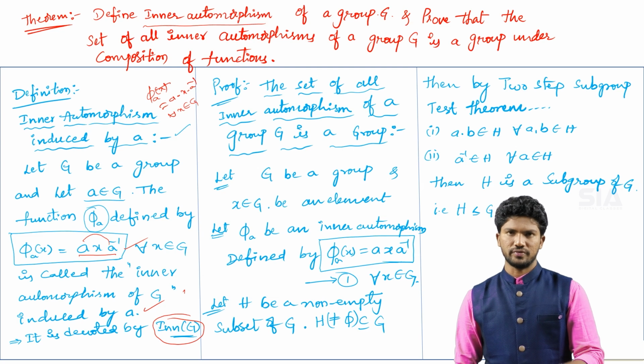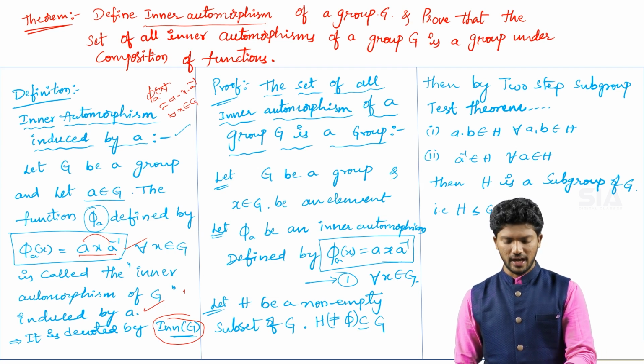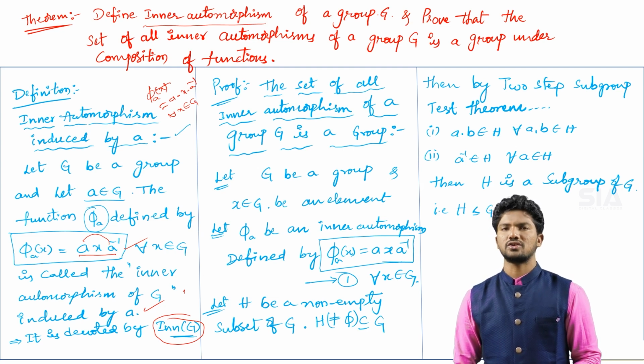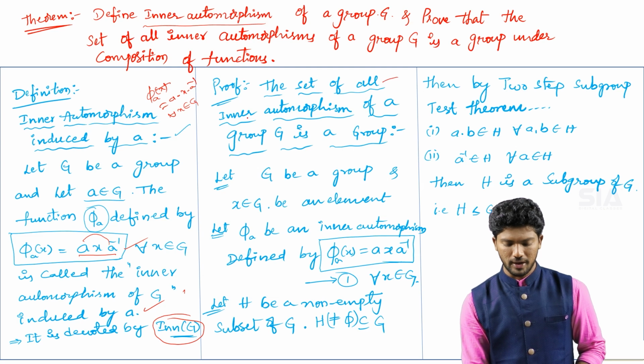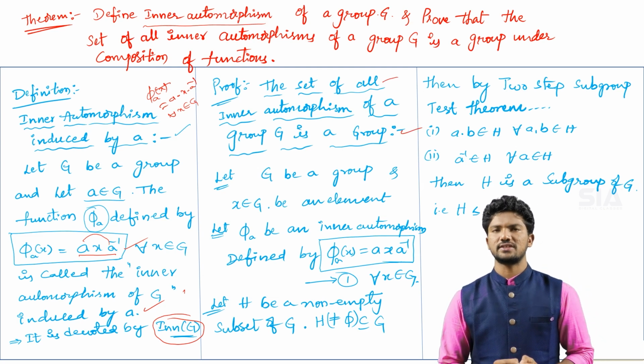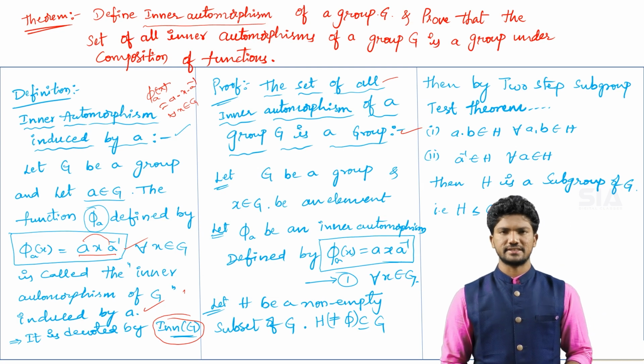So now see the proof. In this proof, first of all, I am keeping the subheading of what we are going to prove. The set of all inner automorphisms of a group capital G is again a group. That is the heading of this theorem. You can also keep the heading in this format in the examination.